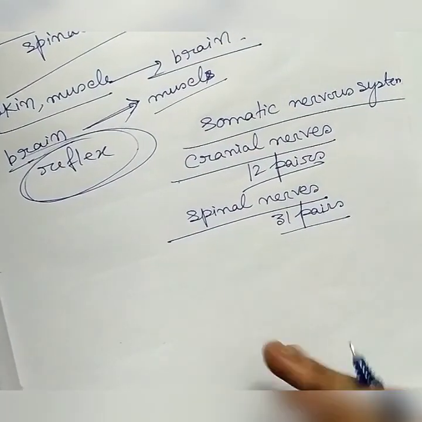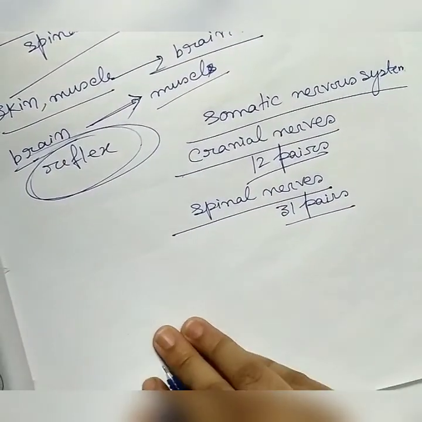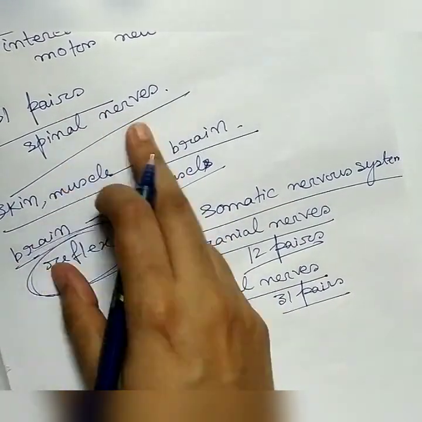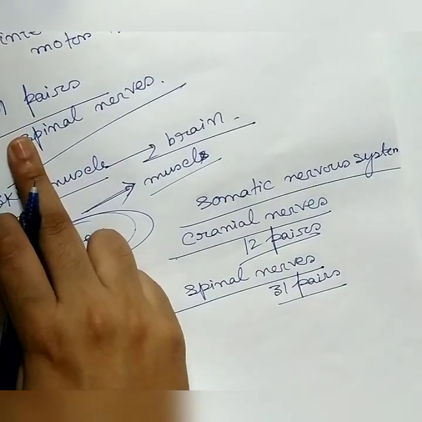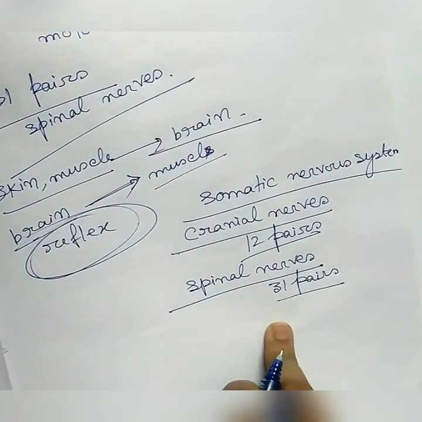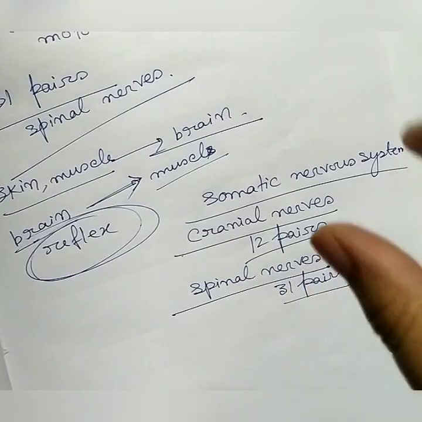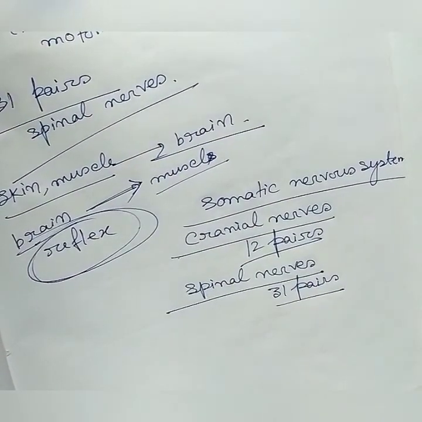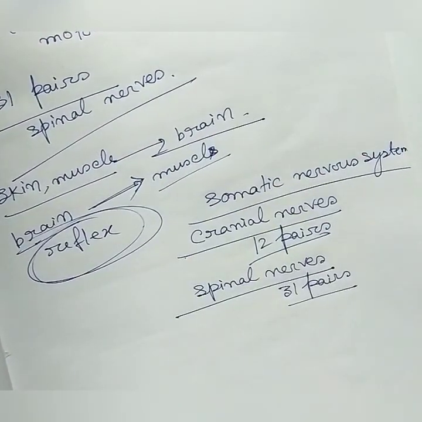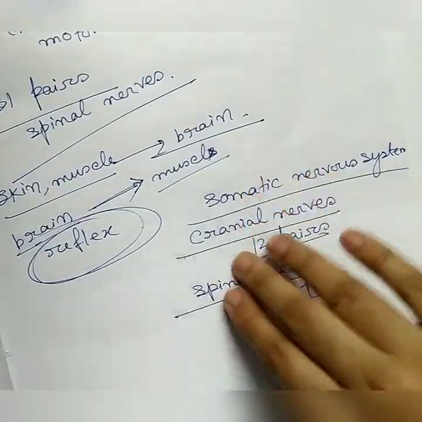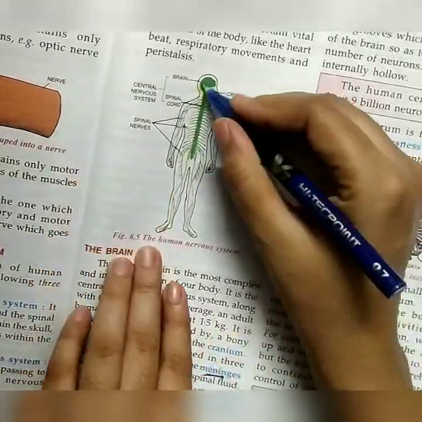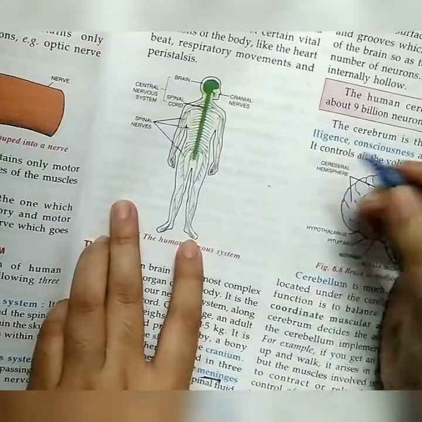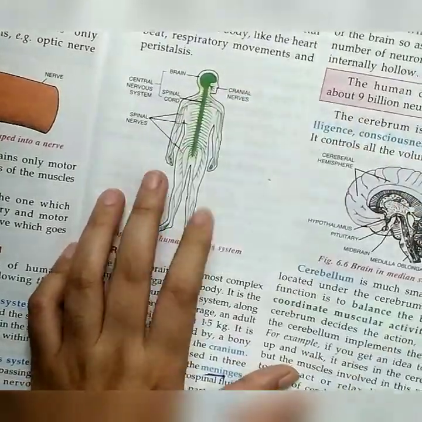When I was discussing the spinal cord, I told you that 31 pairs of spinal nerves are there. They come under the peripheral nervous system. The brain and the spinal cord alone form the CNS, but the nerves arising from them, as I showed you in the diagram before with the deep green portion, are not part of it.